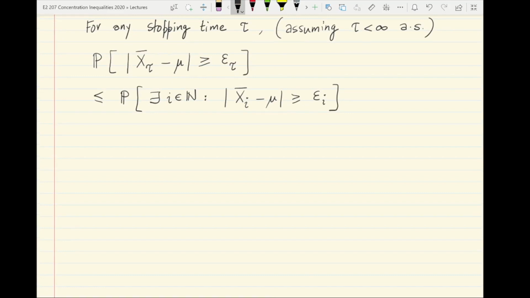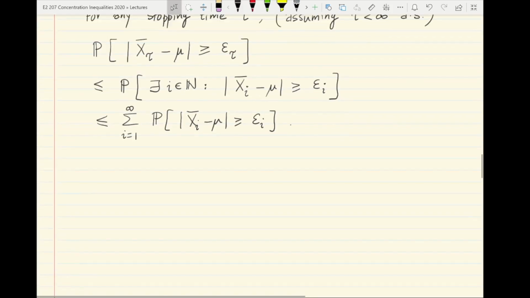At some point in time tau, if your sample mean of tau samples is further from mu than by an amount epsilon tau, it means that there must exist some integer i at which x bar i minus mu is greater than or equal to epsilon i. And by the union bound, you can bound this probability by summing over all possible values of i of the probability that x bar i minus mu exceeds epsilon i. Epsilon i is something that we are yet to define.